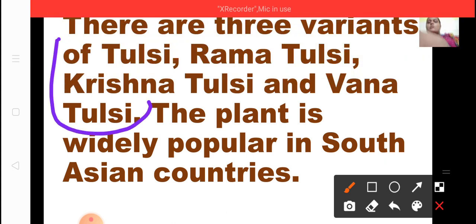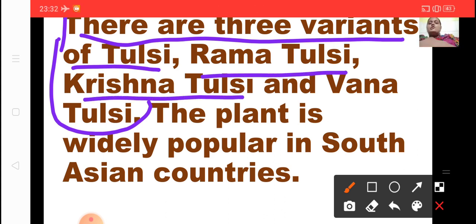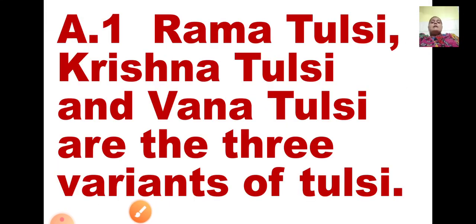From there are three variants of tulsi: Rama tulsi, Krishna tulsi, and Vana tulsi. Okay. Can you see that in the passage? So we are going to write the answer in the same way. Rama tulsi, Krishna tulsi, and Vana tulsi are the three variants of tulsi. Okay, you'll answer in full sentence.